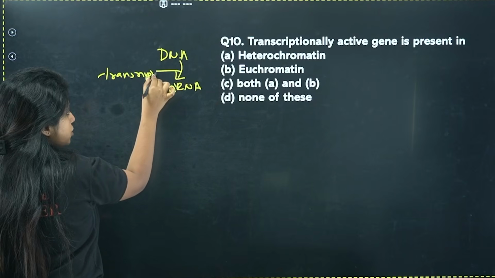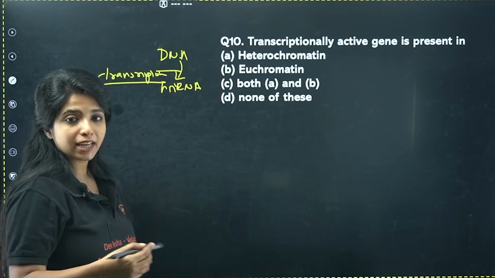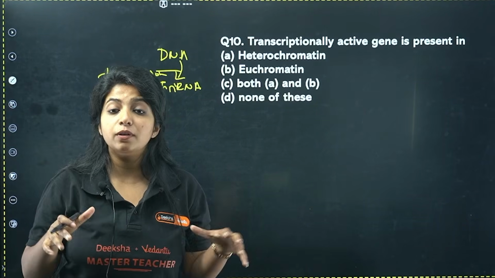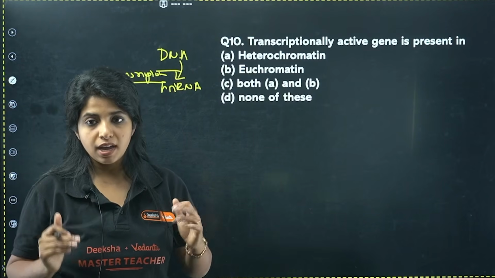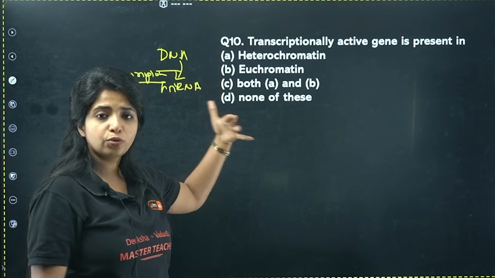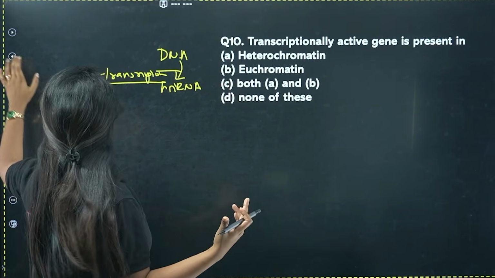It is known as transcription. So when I say transcriptionally active, as in the DNA which is available for the whole process of transcription to happen, where do you find it? Heterochromatin or euchromatin? Ma'am, I do not understand what these terms are.